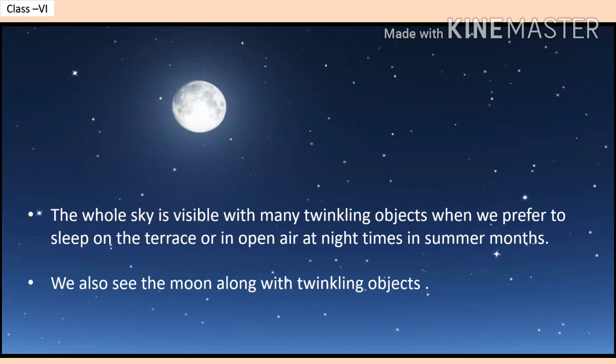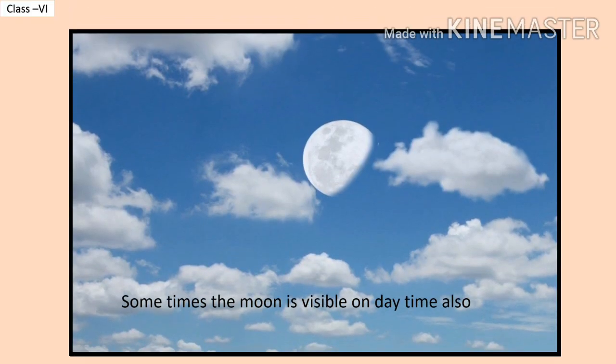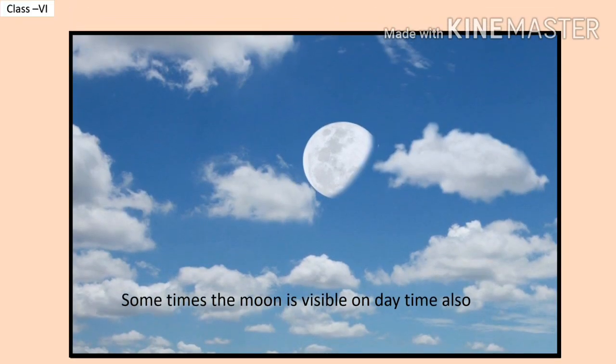The whole sky is visible with many twinkling objects when we prefer to sleep on the terrace or in open air at night times in summer months. We also see the moon along with the twinkling objects. Sometimes the moon is visible in daytime also.